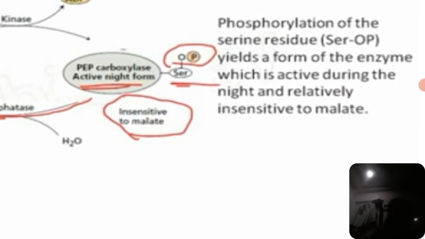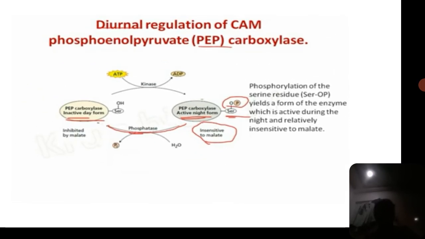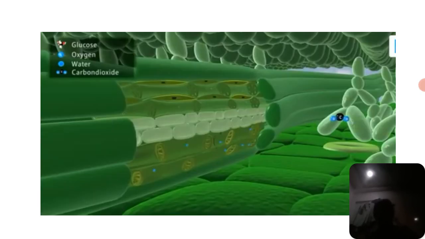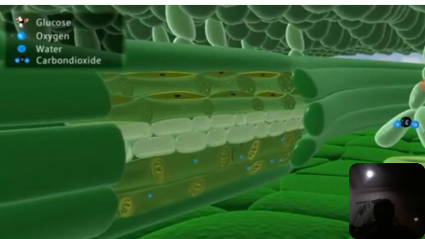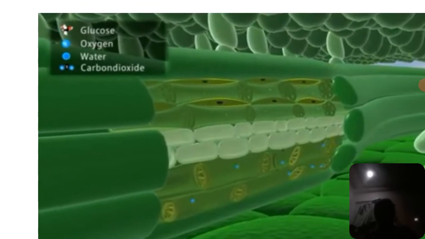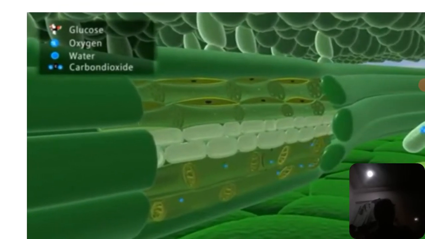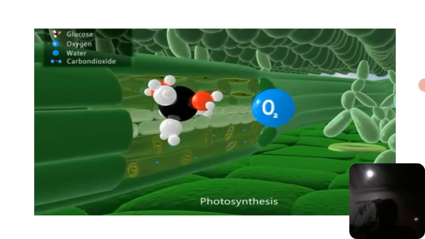Okay, see here, phosphorylation of the serine residue yields a form of the enzyme which is active during the night and relatively insensitive to malate. Okay, so these are very important. That is the glucose, oxygen is released, and water and carbon dioxide are absorbed, entering through the pore of the stomata.